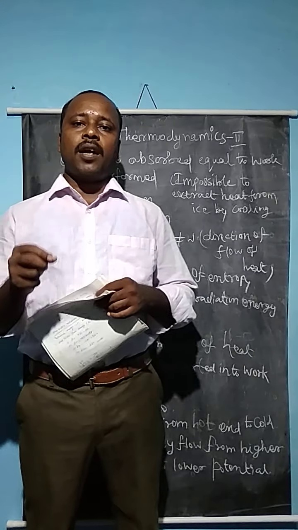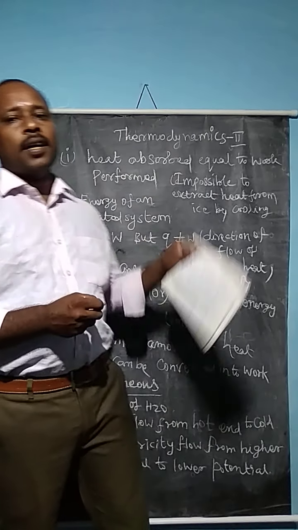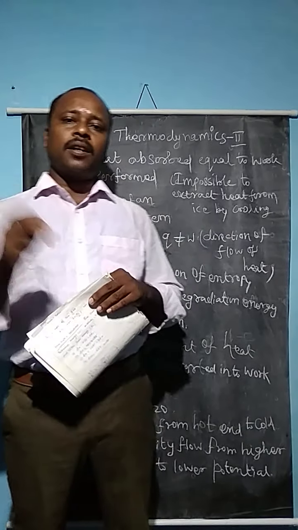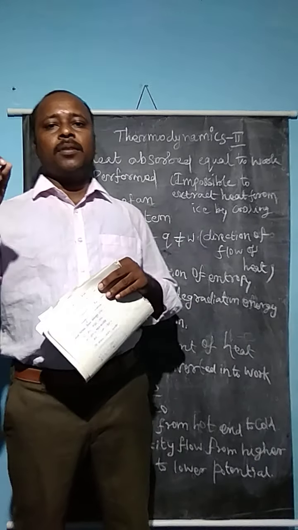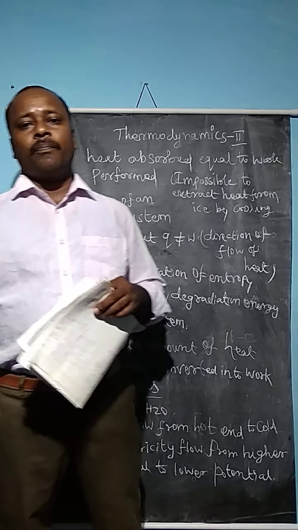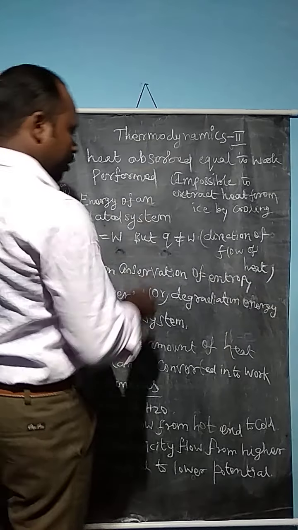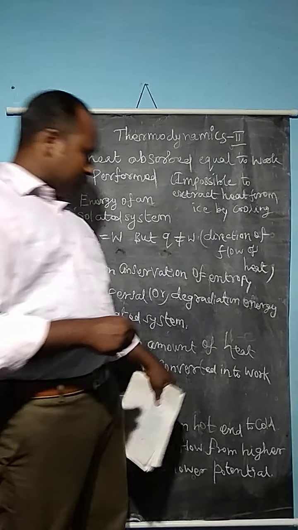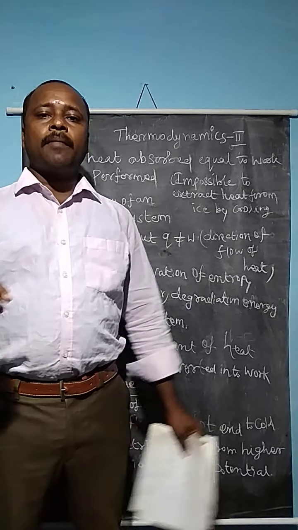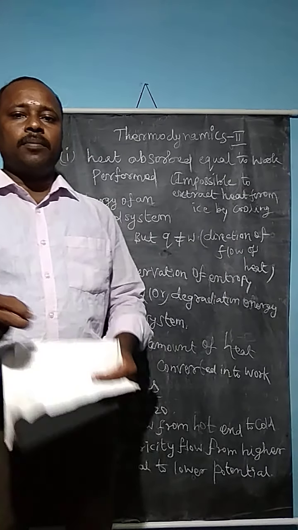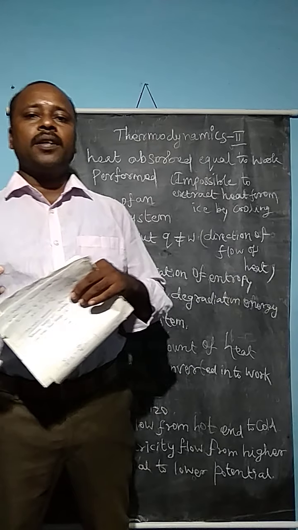Some important concepts are available in thermodynamics. Thermodynamics explains the flow of heat from one direction to another direction. That direction alone is not explained by the first law of thermodynamics. Here also some important concepts are the isolated system and conservation of entropy. These are very important concepts in the first law of thermodynamics. But in this case, the second law tells the maximum amount of heat that can be converted into the maximum amount of work. That is the second law of thermodynamics. There are various statements of the second law of thermodynamics.